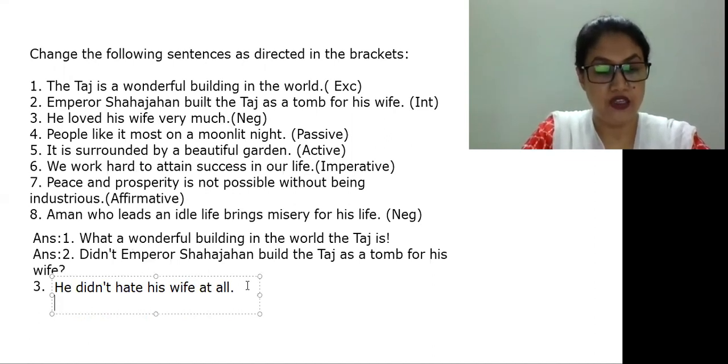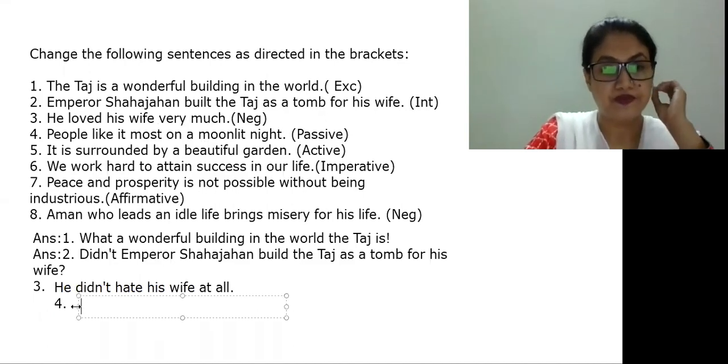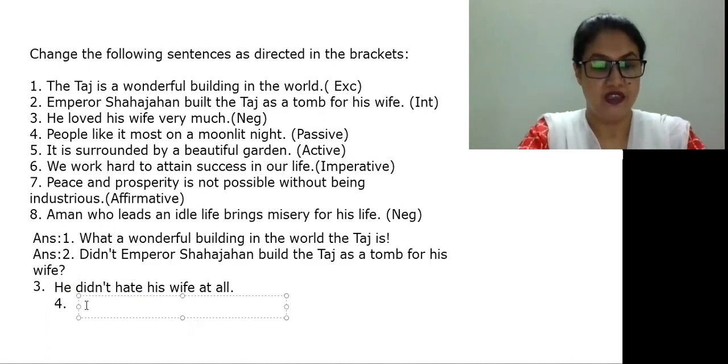Now we are going to do number 4. People like it most on a moonlit night. This is actually the main clause, people like it. We need to change it into passive form. How to make it passive? It is liked most by people on a moonlit night.